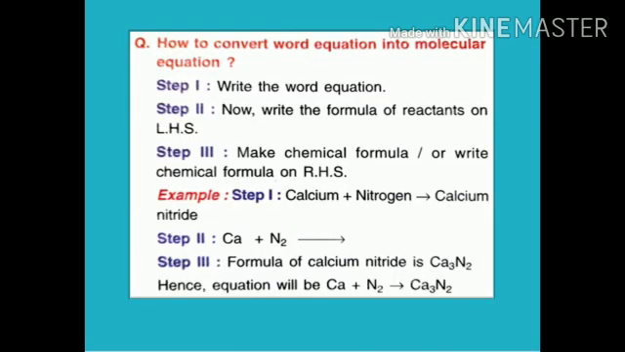Here are the steps of converting a word equation into a molecular equation. So we write down the word equation, write down the formula of the reactants on the left hand side and formula of the products on the right hand side, and then convert it into a molecular equation like Ca plus N2 giving you Ca3N2. Here note the formula of calcium nitride. We write down the formula of calcium nitride by exchanging the valencies. Okay?